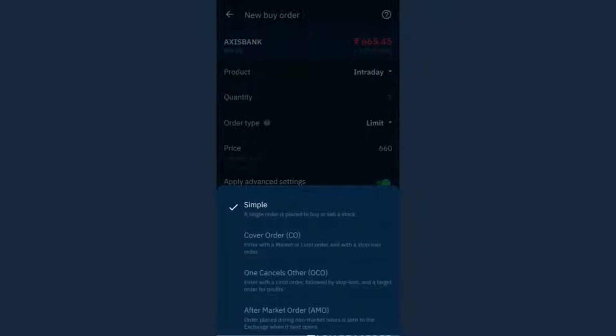Let's understand the last type of order, which is after market order. So after market order is very simple. You can place the order after the market hours. So the market is open from Monday to Friday from 9:15 a.m. to 3:30 p.m., right? After this also you can place the order, just that the order will get executed the next day during the market hours.